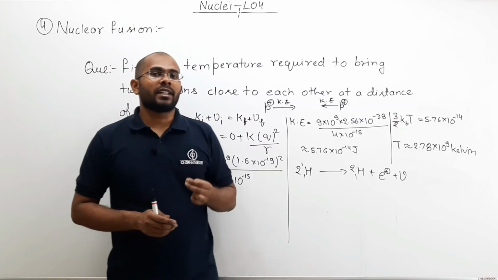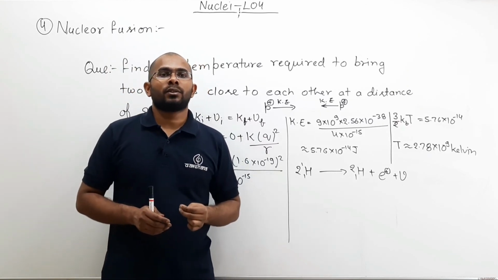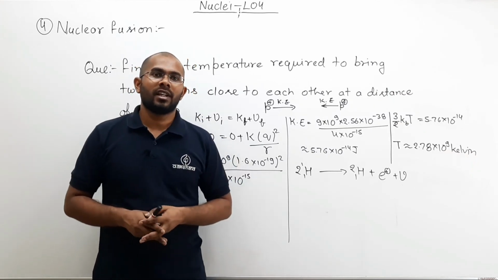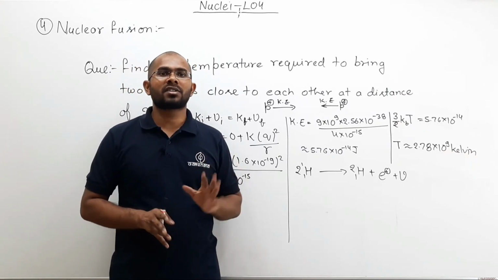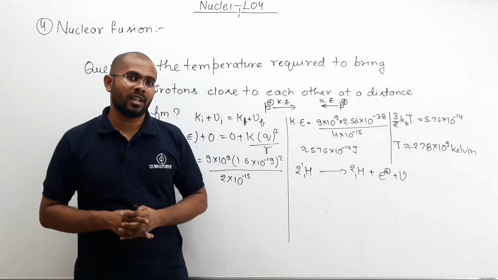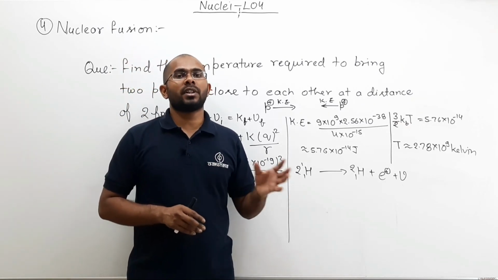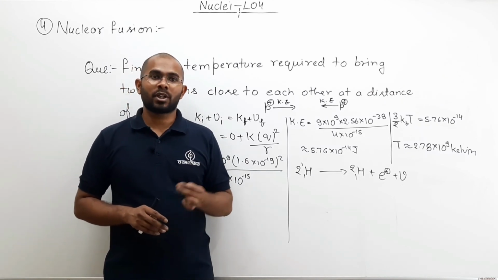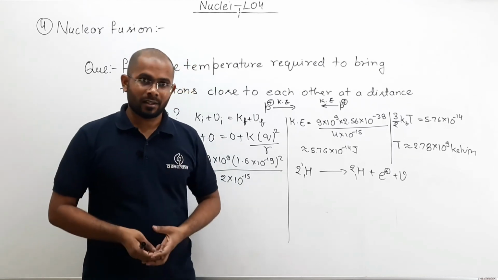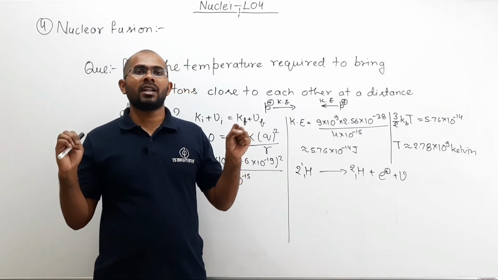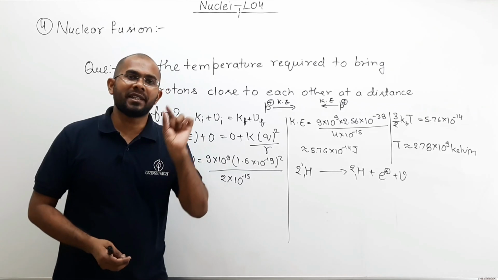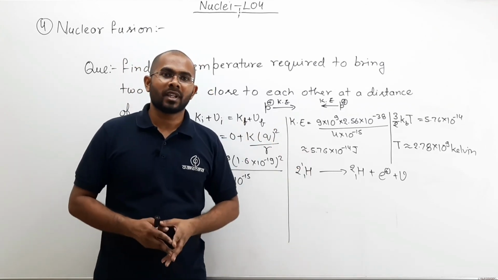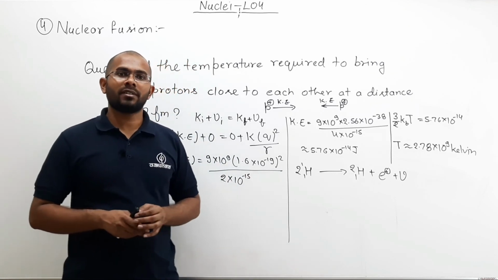So that is why it is very difficult to achieve nuclear fusion in order to generate electricity. That is why there are no functional nuclear fusion reactors. That is why most of the nuclear reactors are based on fission reaction, because it is easier to break a heavy nucleus rather than combining two lighter nuclei to produce one heavy nucleus. That is why we cannot use nuclear fusion.